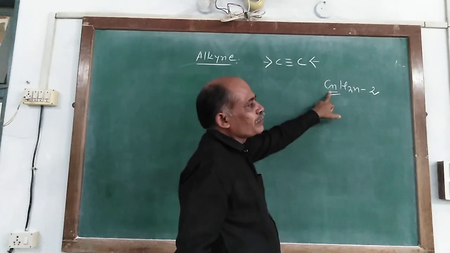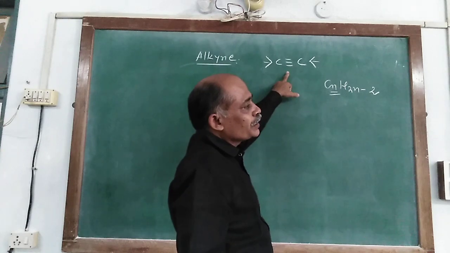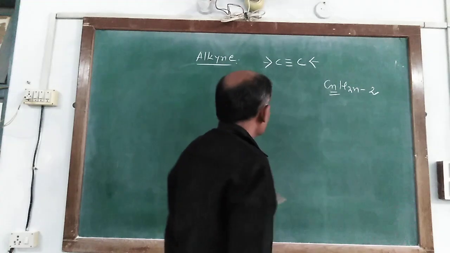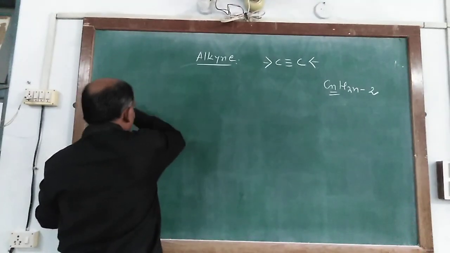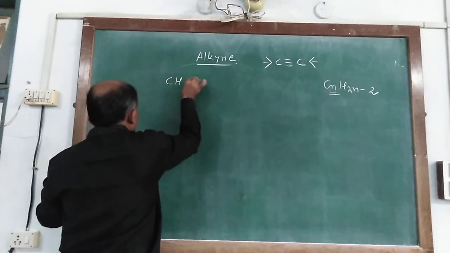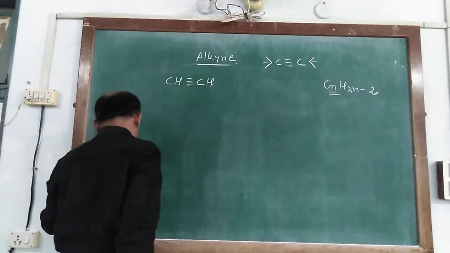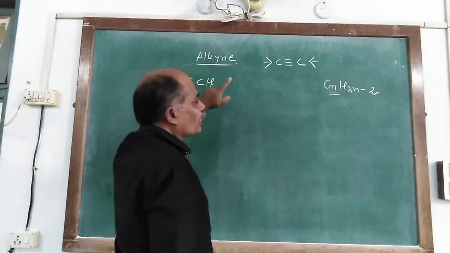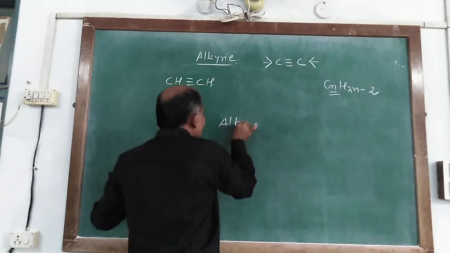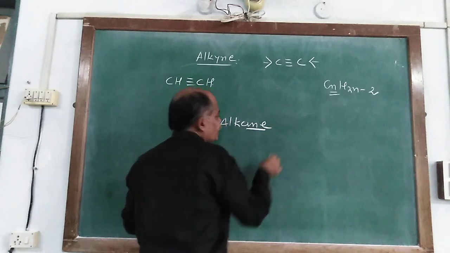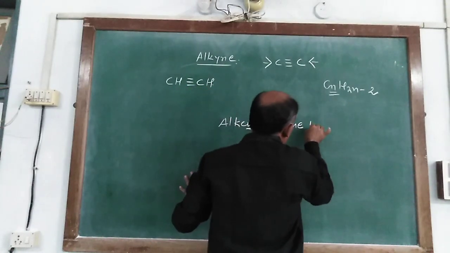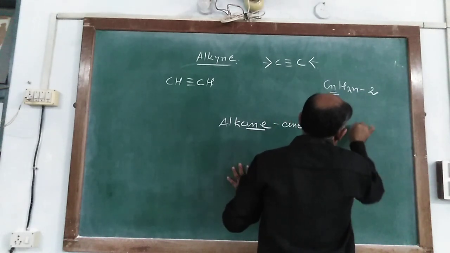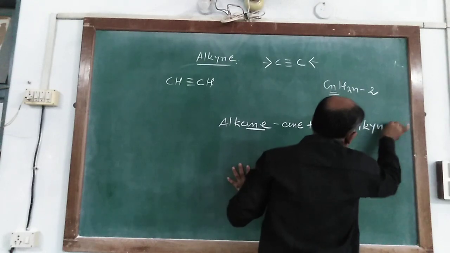It has carbon number 2, because one triple bond located between two carbon atoms is necessary. So the first component of this series is written as CH triple bond CH. For naming, from the alkane compound, ANE is replaced by YNE, so it makes the alkyne compound.